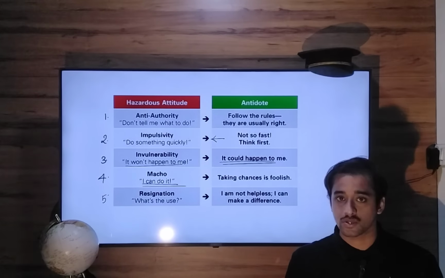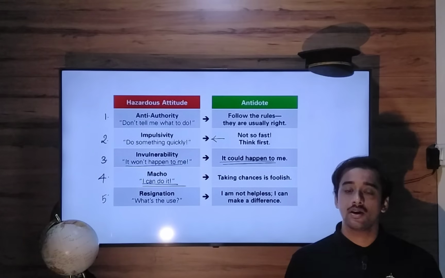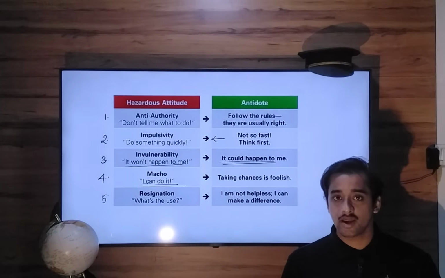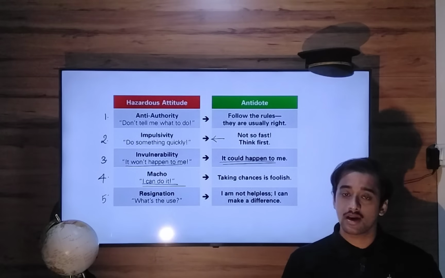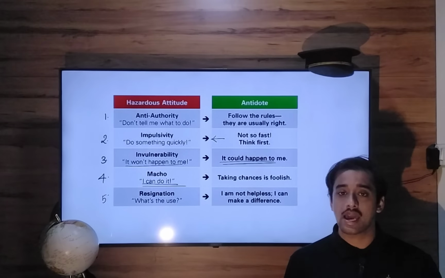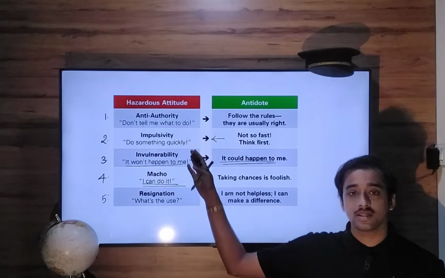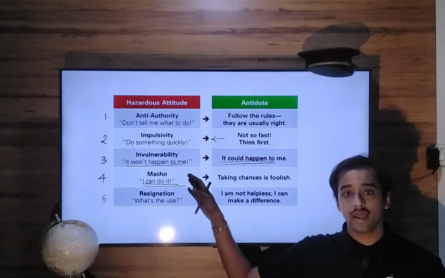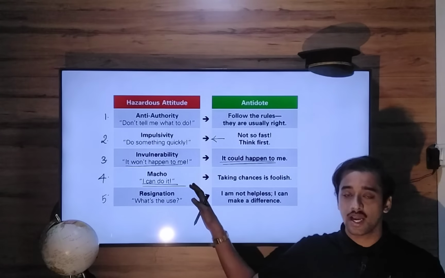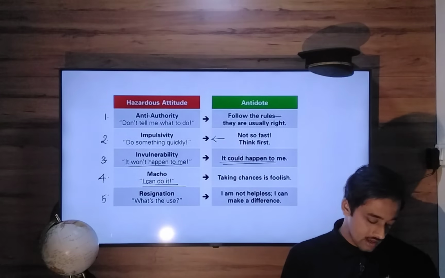So these are the 5 attitudes, and all these 5 attitudes, in some way or the other, endanger aviation safety. If you take aviation accident case studies, and you have to name one attitude behind every accident or incident, most probably you will find one of these 5 attitudes or many of them. These attitudes are behind many of the bad things happening in aviation.